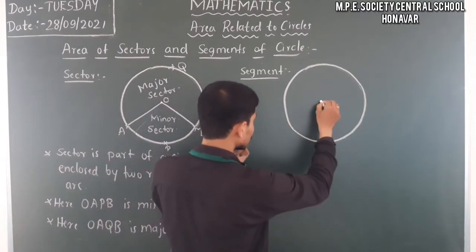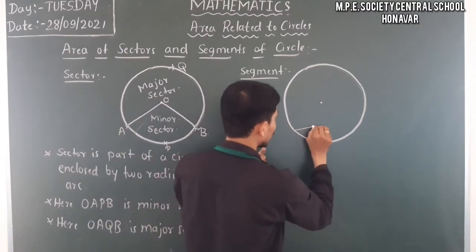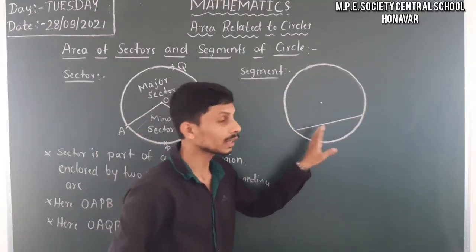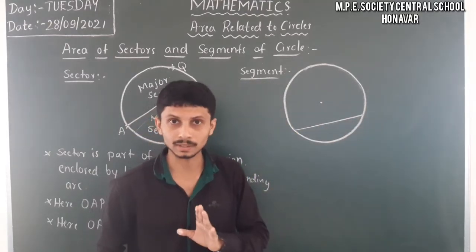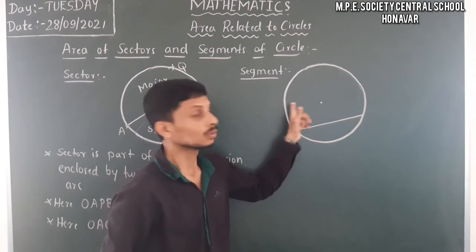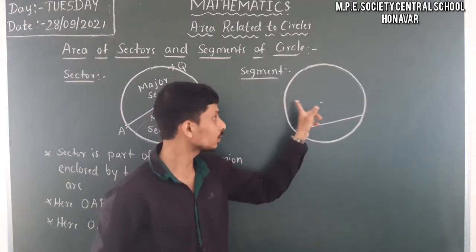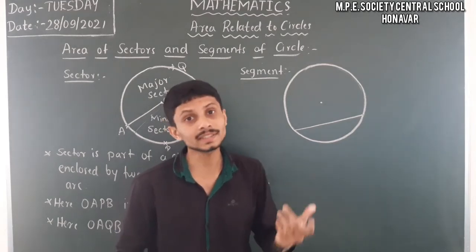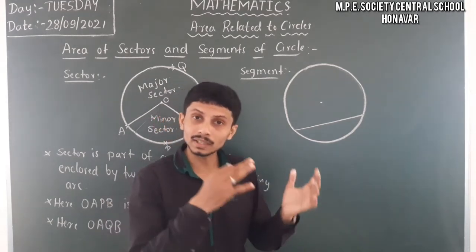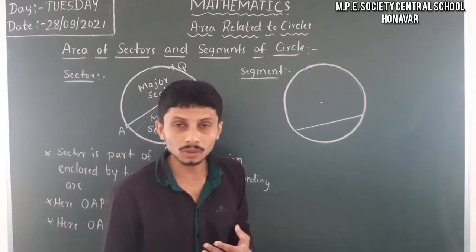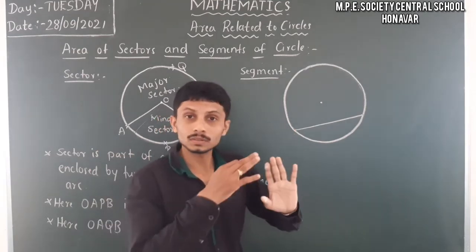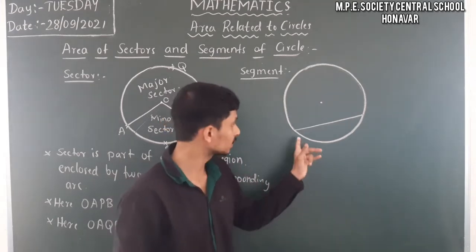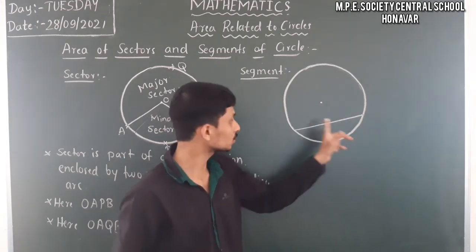Firstly you have to draw any chord. A chord is nothing but the distance between any two points on the circumference of the circle. When you take a chord which passes through the center of the circle, we call it the diameter, the longest chord of the circle. But any chord less than that longest chord, we consider simply as a chord here. So this is the chord.